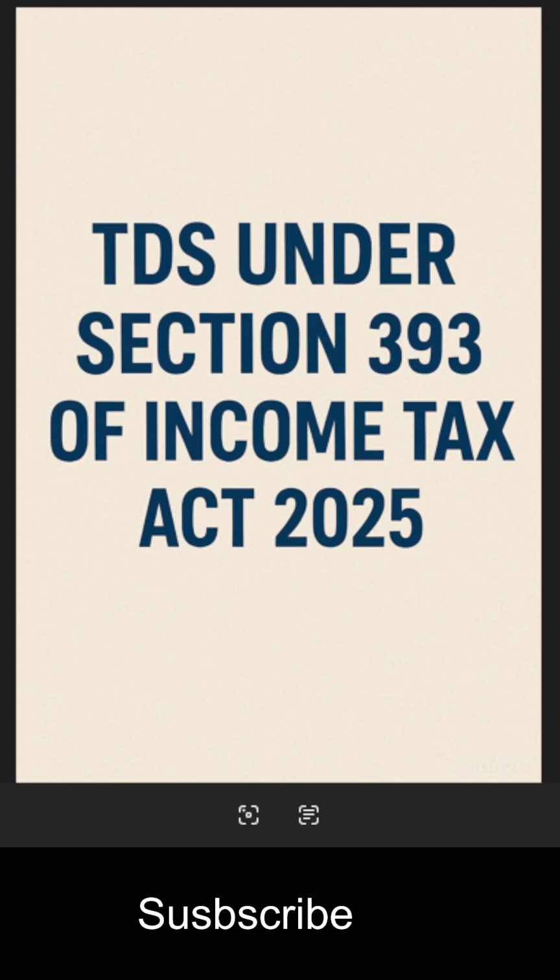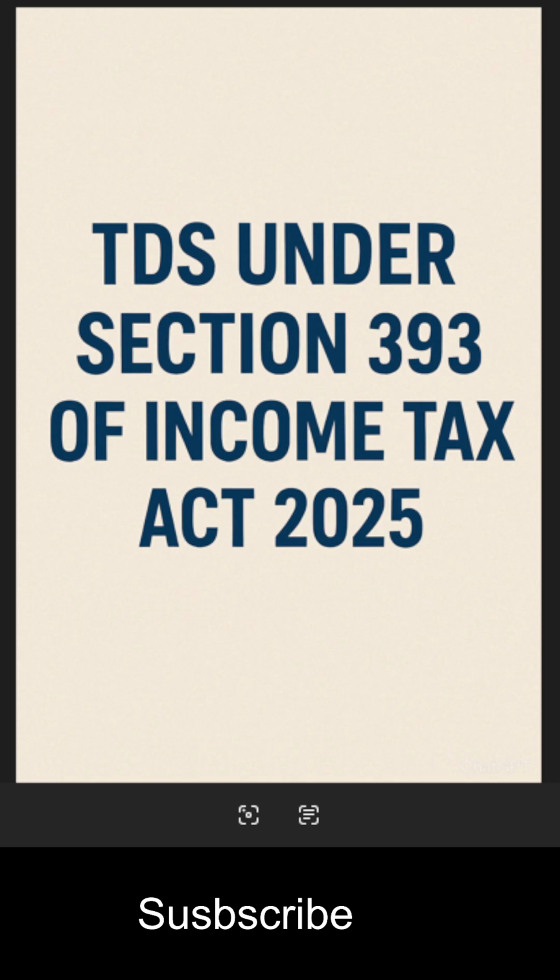Interest income. Now let us discuss the interest income. Any income by way of interest on securities, any person, the rate in force, the threshold limit is 10,000 rupees. When I say the threshold limit, you have to understand that if it is more than 10,000 rupees, then you have to deduct TDS. If it is below 10,000, then there is no need to deduct TDS.